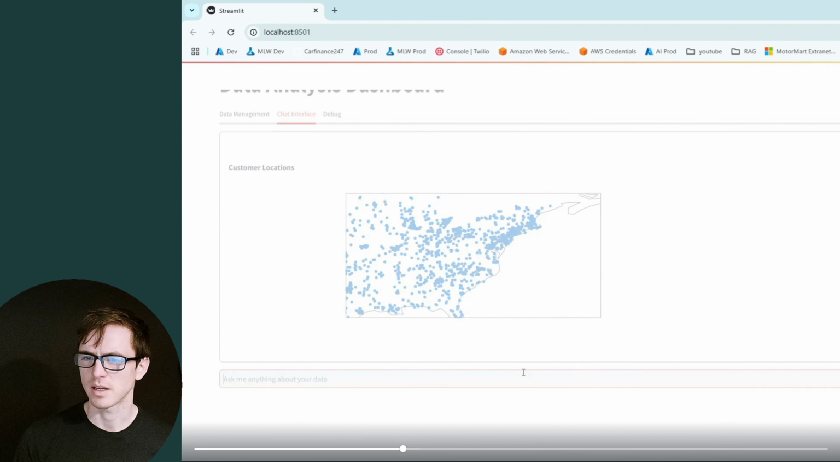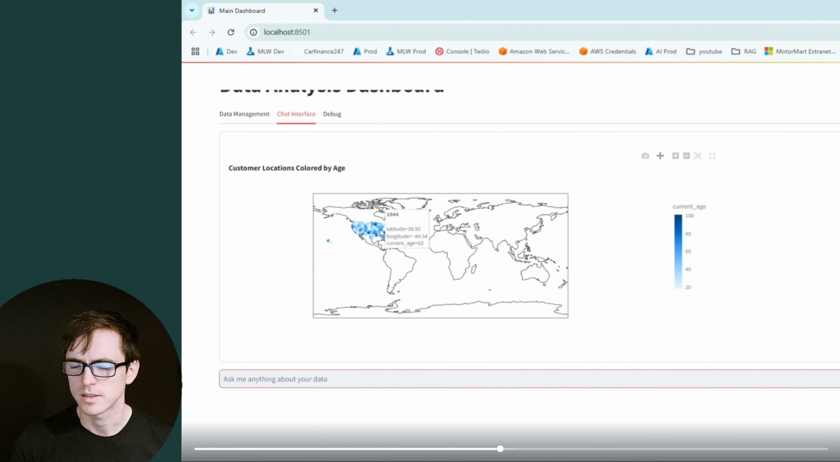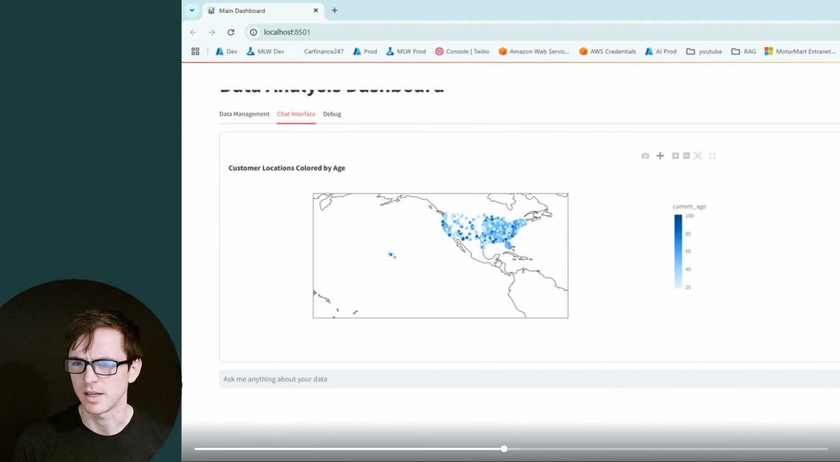So let's see if we can make it add an extra layer now and improve the figure again by colouring the dots depending on the customer's age. I want to see if there's any hotspots of young or old customers and if those two variables are correlated. Right, it's done it. Nice. I don't know how helpful it is, but it has done what I asked.